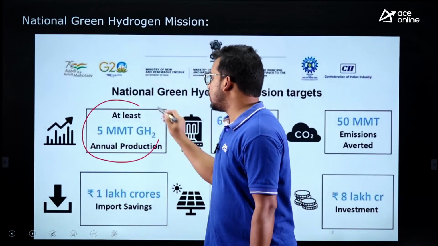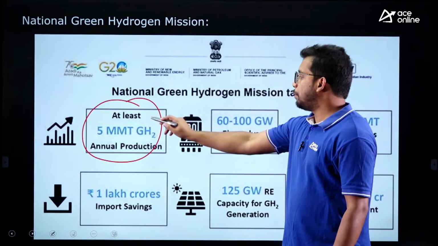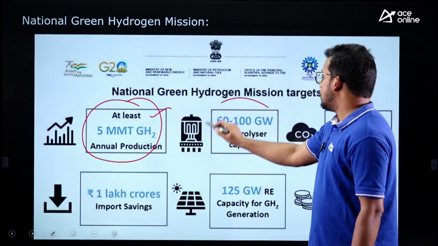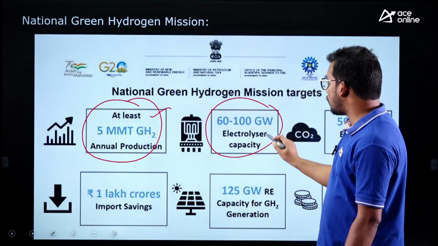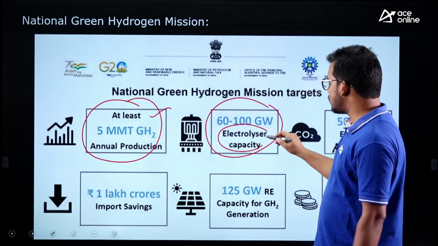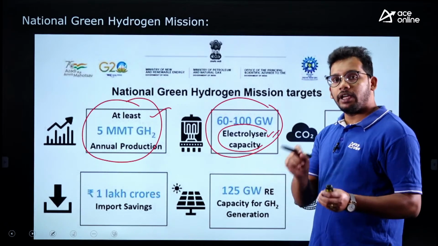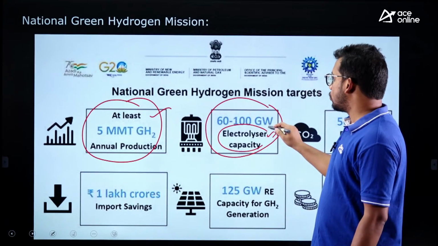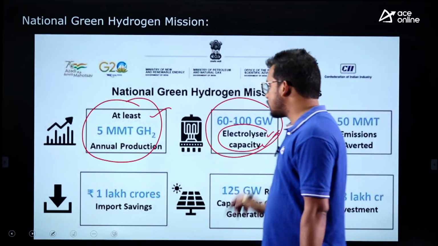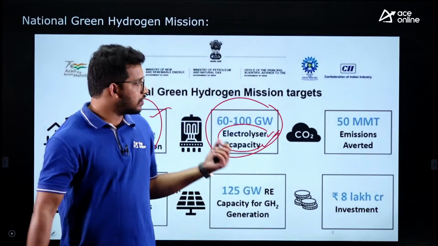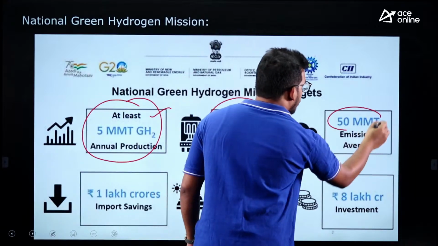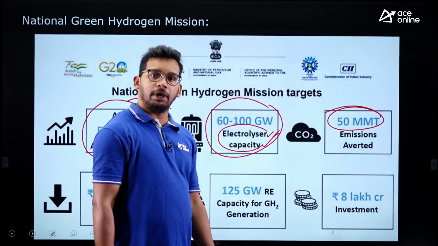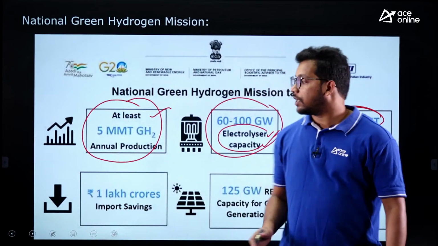So 5 million metric tons of green hydrogen will be produced through the green hydrogen mission. That is one objective. Then 60 to 100 gigawatts of electrolyzer capacity. An electrolyzer is the one which takes water, leaves O2, and captures the hydrogen. So 60 to 100 gigawatts of electrolyzer capacity will be promoted through this mission. 5 million metric tons of emissions will be averted. That means CO2 will be removed because we are generating green hydrogen.